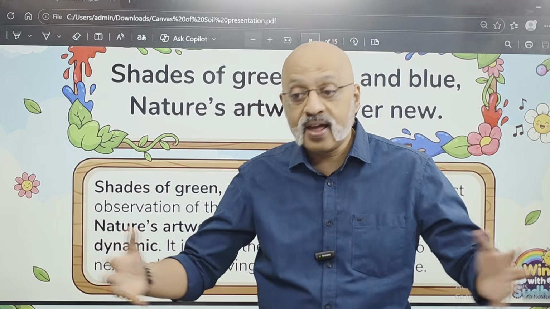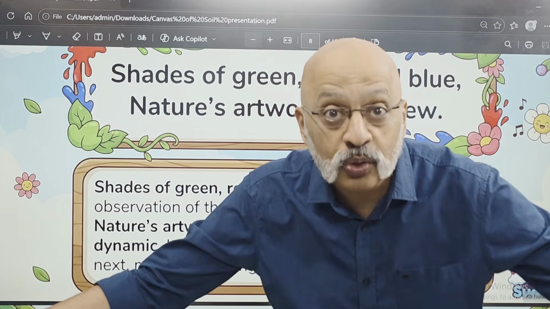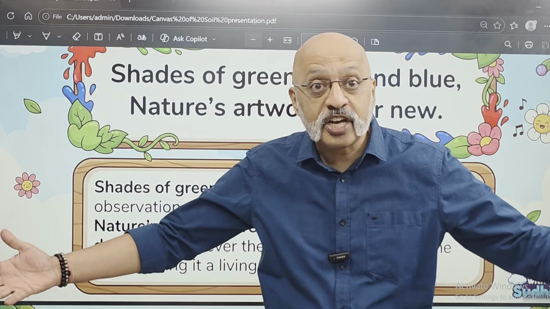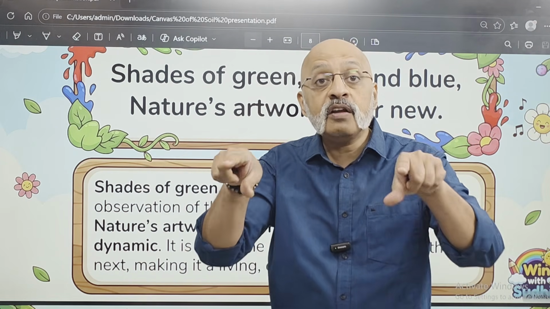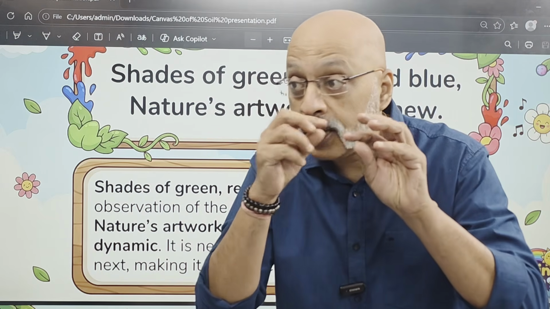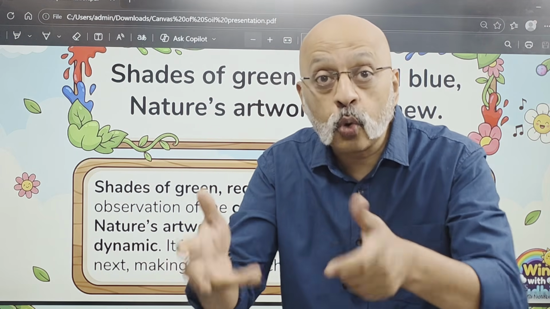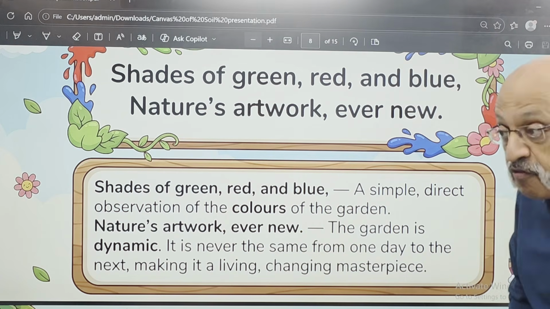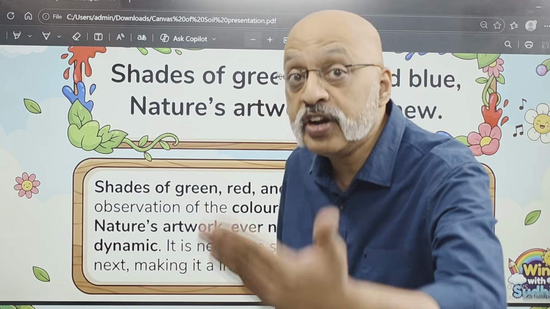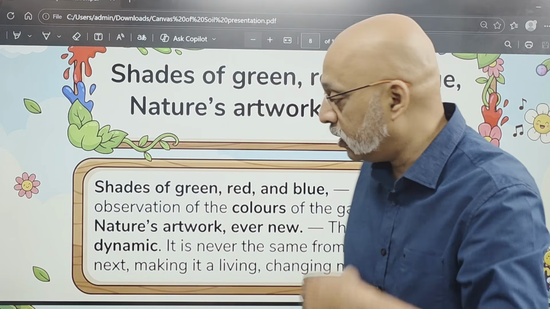So every day the canvas is actually changing. The paints are actually changing because different kinds of nature elements are influencing the look and feel of the garden, which is why nature's artwork every day, it's almost as if it is looking a little new. Okay.